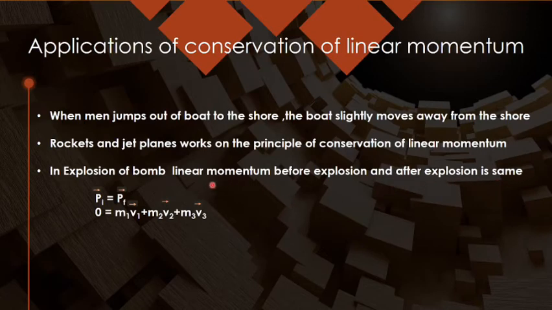So I can write Pi equals Pf, and if a system consists of two bodies, then if the initial momentum is 0, the final momentum can be written as m1 v1 plus m2 v2. But if a system consists of three bodies, then you have to write that 0 is the initial momentum, and the final momentum equals m1 v1 plus m2 v2 plus m3 v3. So you need to take care how many particles or bodies there are in the system.